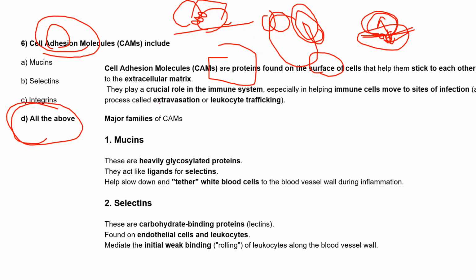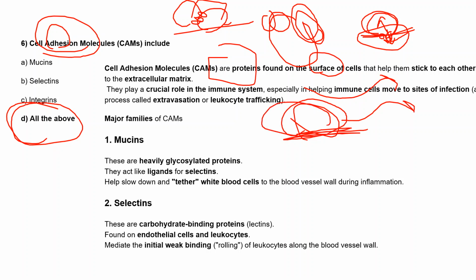They play a very crucial role in the immune system also. How? Because immune cells also move to the site of infection, right? If these cells are attached to the surface only, how will they move? So they have to detach from the surface, and when there is a detachment of these cells from the surface, we call this step extravasation, right?